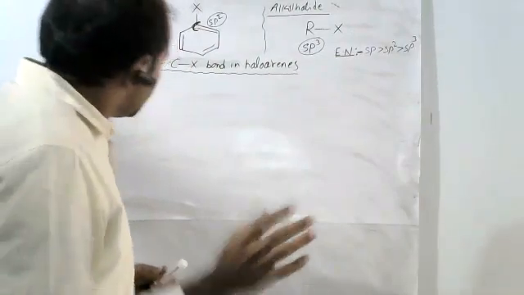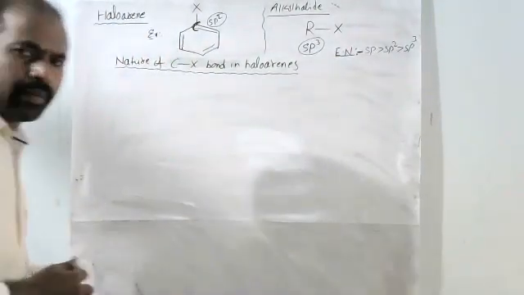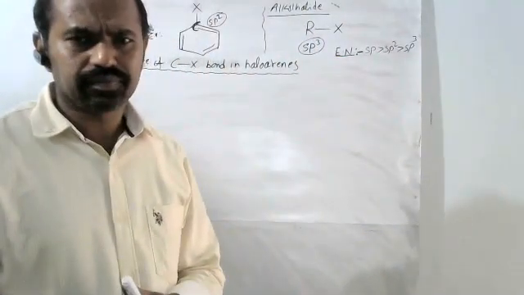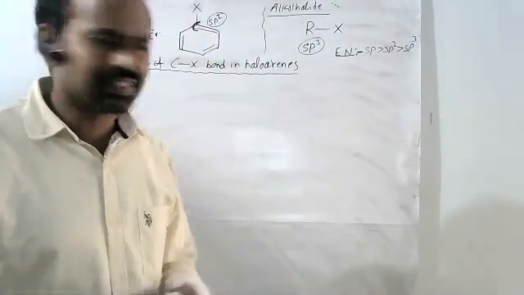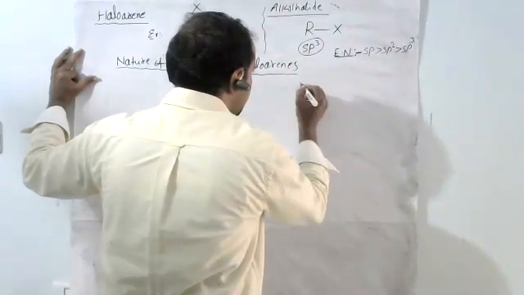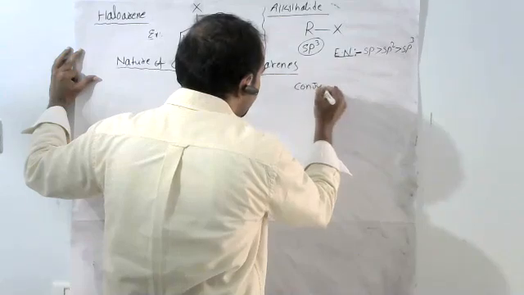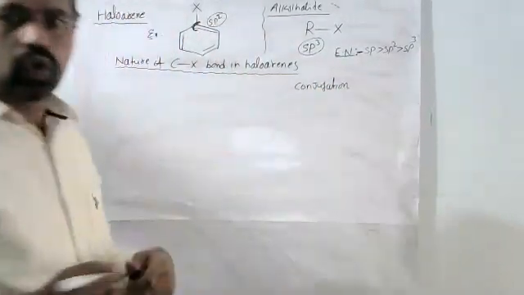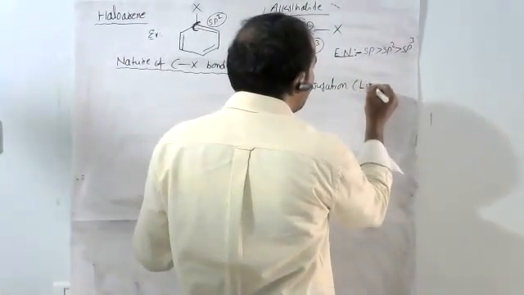That is the first thing. Second thing, see. Now onwards, I will give one new concept: conjugation. Conjugation means it is a type of link.